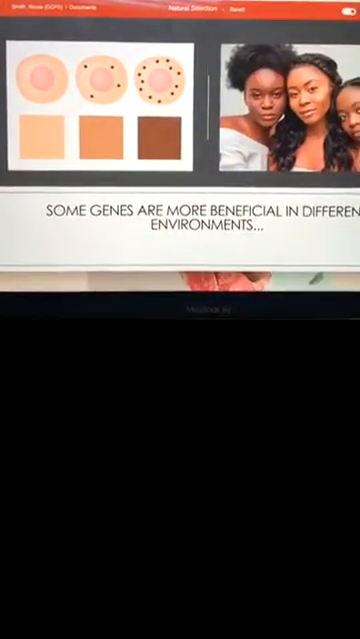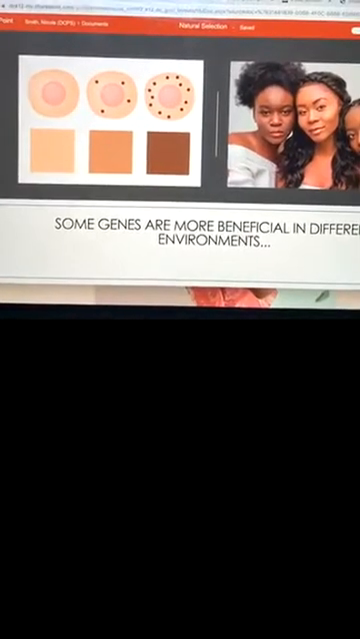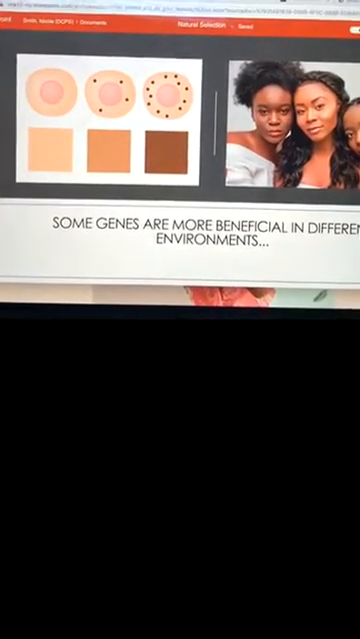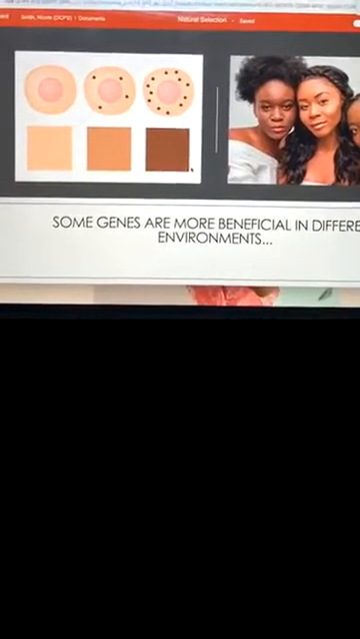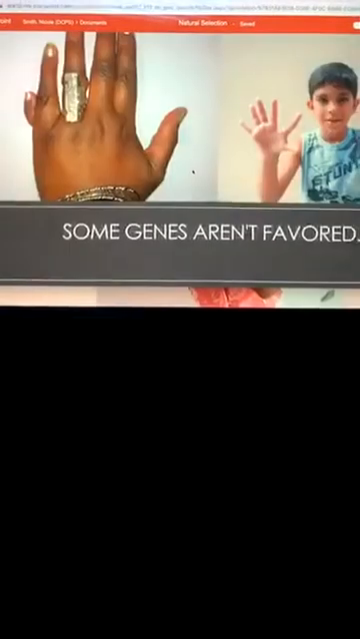Another adaptation that we talked about is melanin. Melanin is that pigment in our skin that makes us darker, and it helps to protect from UV rays from the sun. So it helps to protect us from skin cancer. Now, I'm not saying that if you have melanin in your skin, you can't get skin cancer. That's not what I'm saying. I'm saying it helps to protect us from skin cancer. So that was another adaptation that was beneficial.